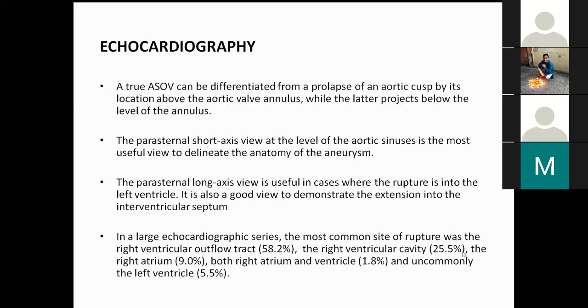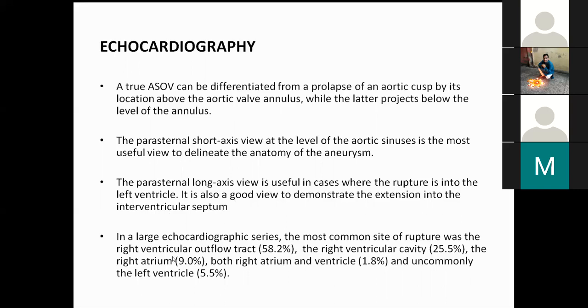Echocardiography. The parasternal short axis view at the level of the aortic sinus is the most useful view to study the anatomy. The parasternal long axis view is useful in cases where the rupture is into the left ventricle. It is also a good view to demonstrate the extension into the interventricular septum.